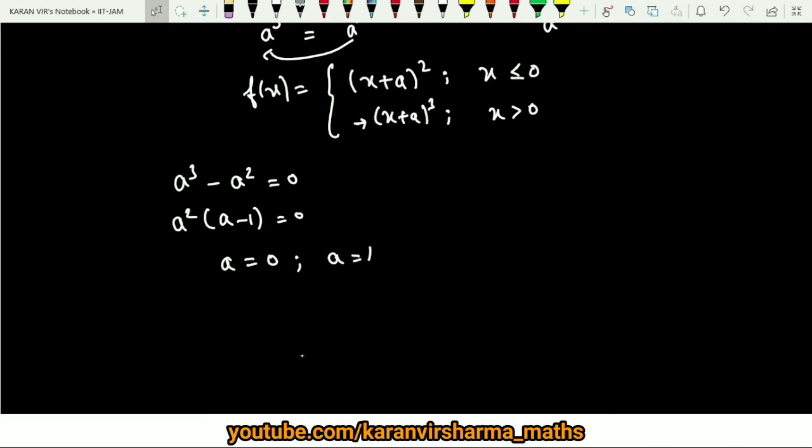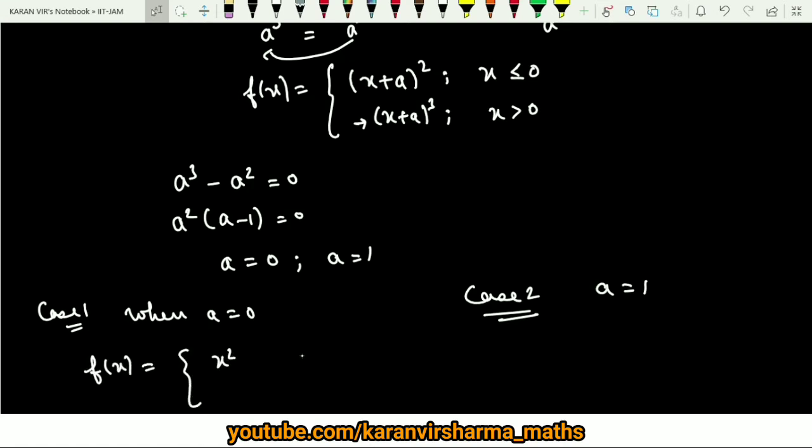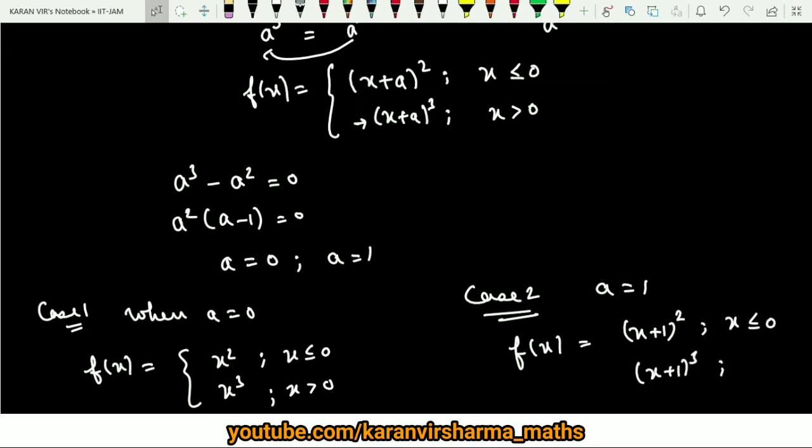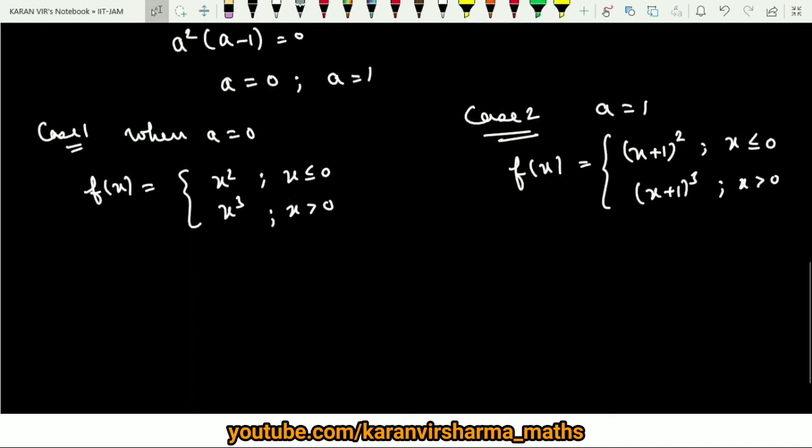So we'll be taking up two cases. Case 1, when a is 0, and case 2, when a is 1, right? So when a is 0, what is your f of x? The f of x becomes x square for x less than or equal to 0 and x cube for x greater than 0. And when a is 1, your f of x will become (x plus 1) whole square, and here it will become (x plus 1) whole cube, whenever x is less than or equal to 0 and when x is strictly positive. So now we'll be discussing these two functions, right?